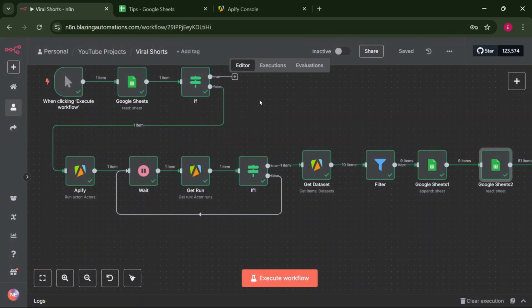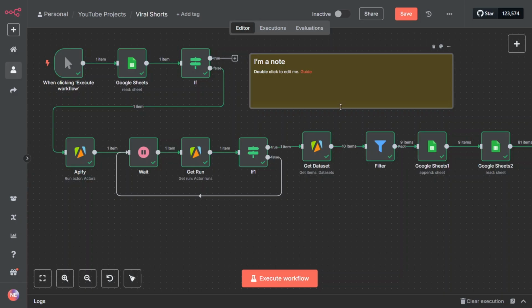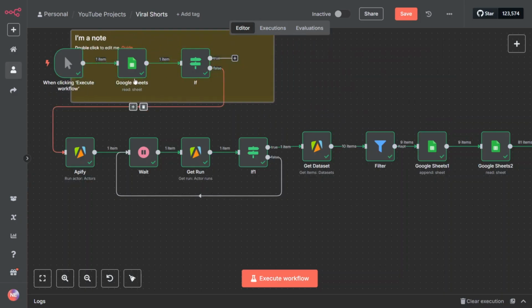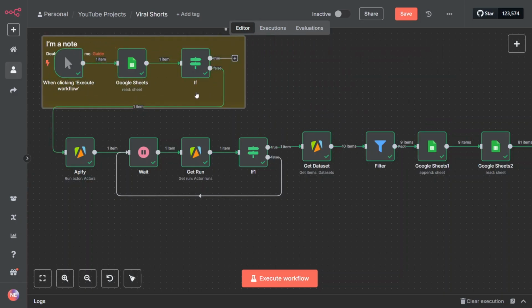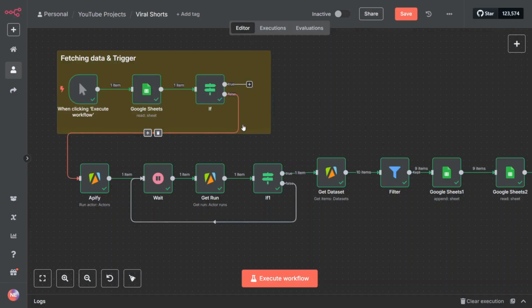But before, let's just separate this by using the sticky notes. So right click your mouse and select add sticky note and resize the sticky note to be as large as our nodes are, and just change the name, delete this and start with double hatch and just say fetching data and trigger. Now we have separated that.